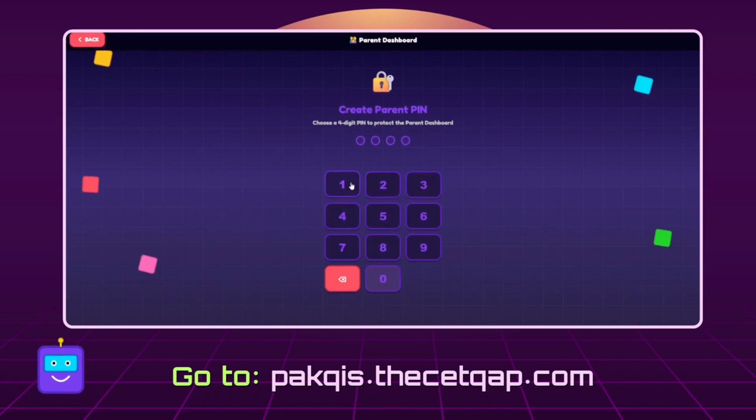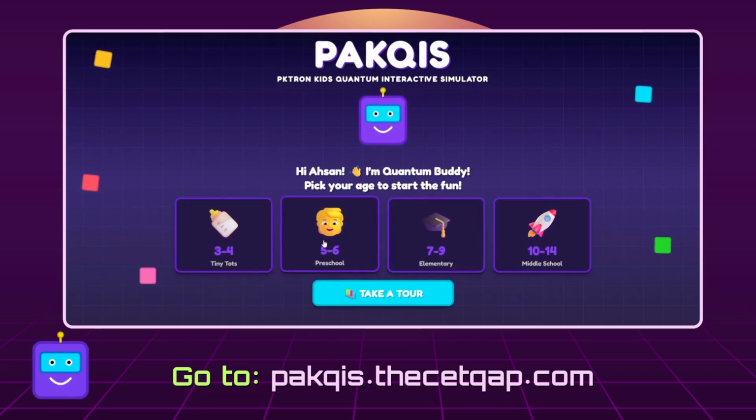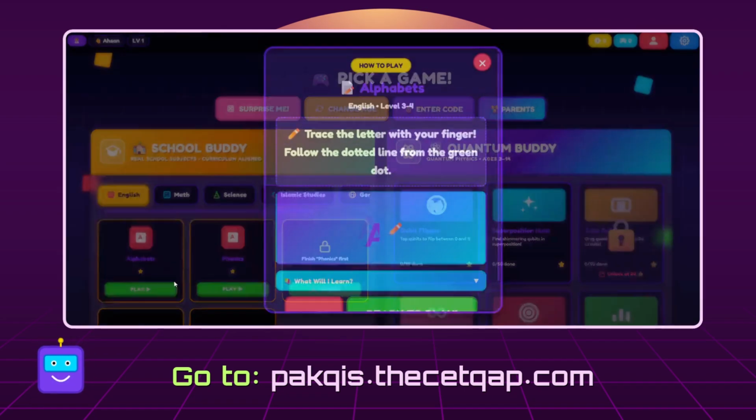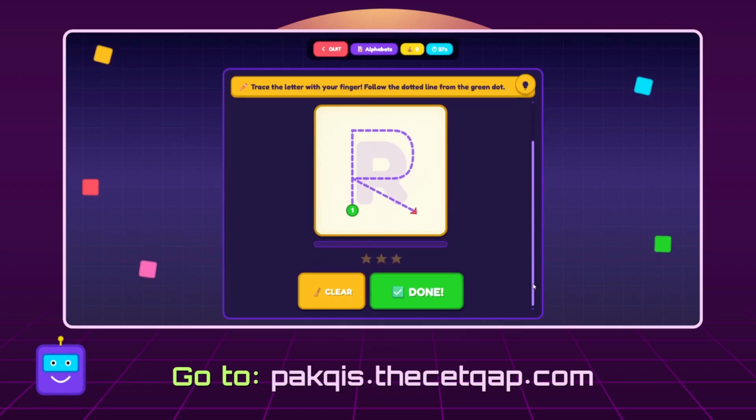School Buddy presents topics in an interactive, game-based way that makes learning course subjects fun and engaging. You'll solve problems, complete challenges, and build strong foundational knowledge. Quantum Buddy is your gateway to the amazing world of quantum computing.